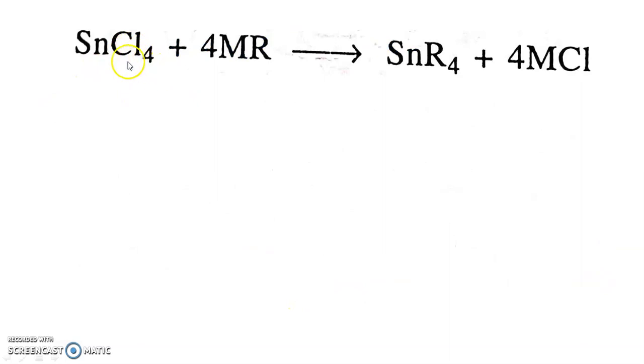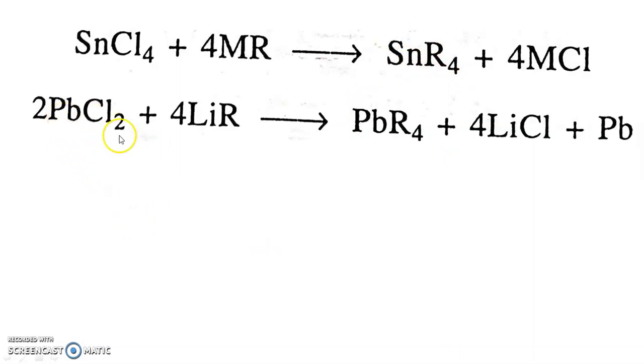Similarly, when stannic chloride is treated with organometallic compound MR, the four chlorine atoms attached to tin are replaced by alkyl groups and we get tetraalkyl tin, a new organometallic compound.